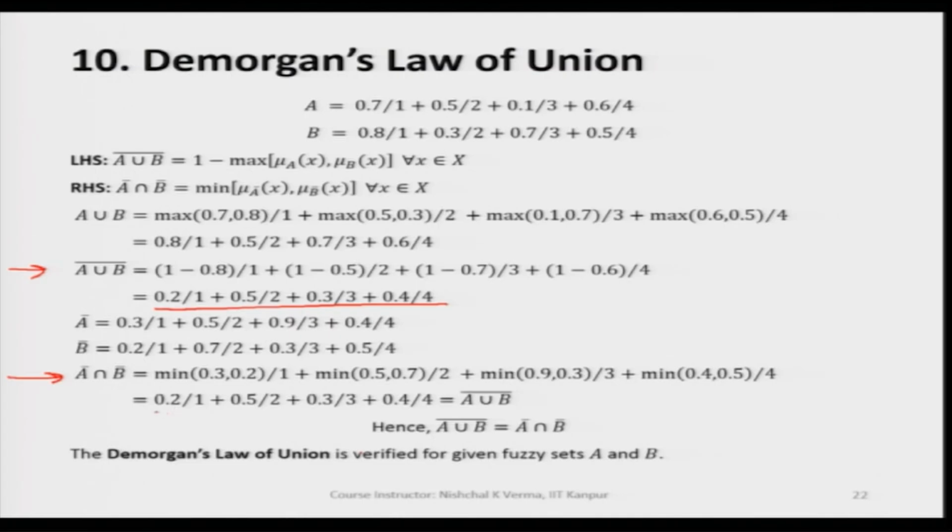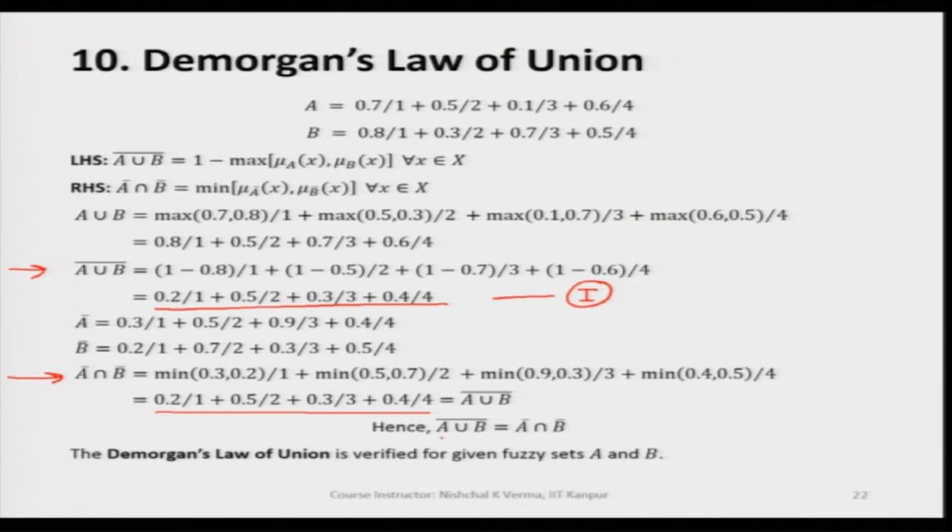So we see that the outcome of the complement of A union B is exactly equal to the intersection of A complement and B complement.